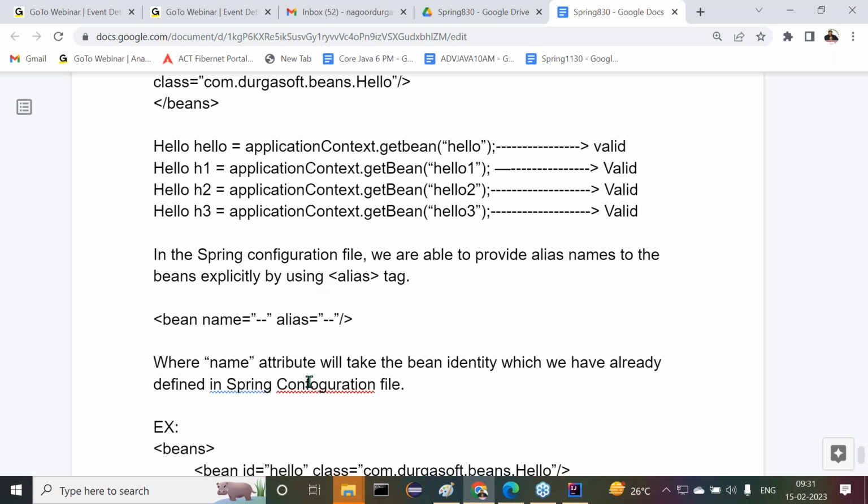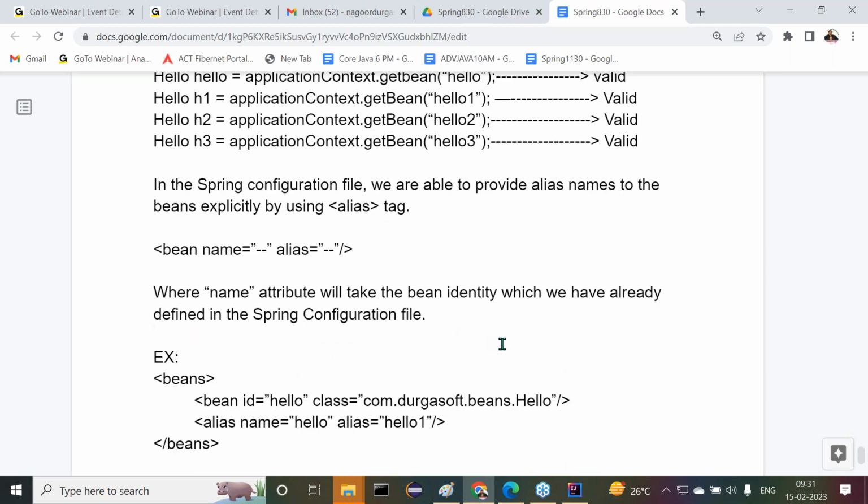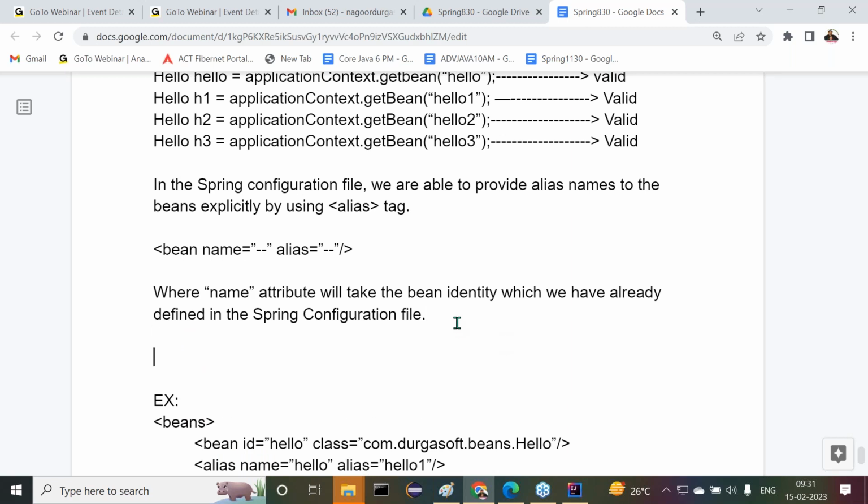This is one point. Next one is the alias attribute, where the alias attribute will define the alias name for the bean identity.